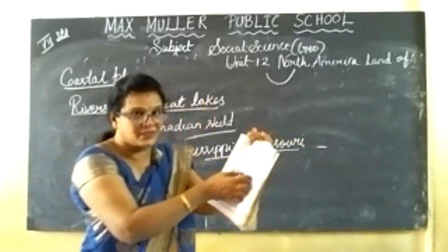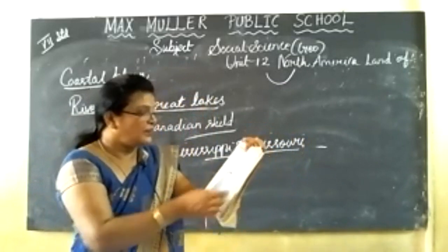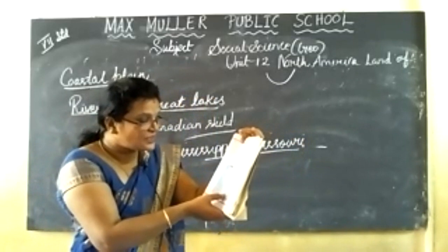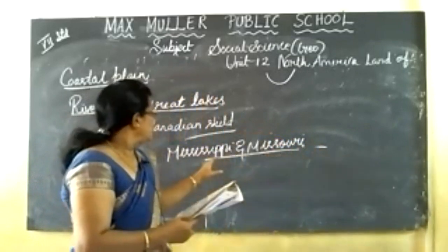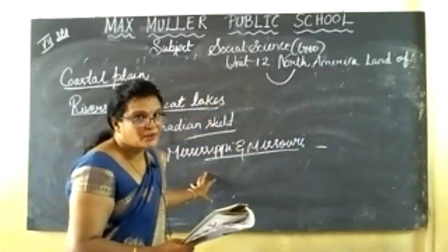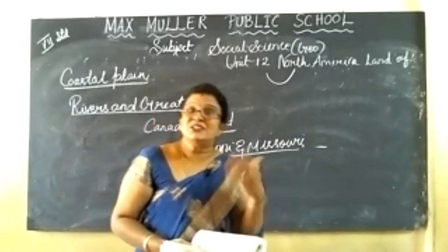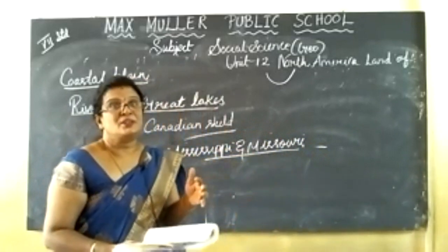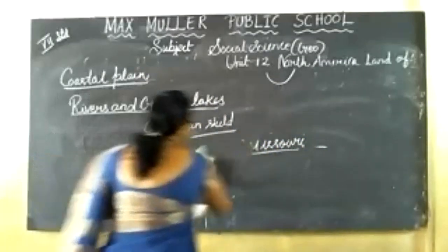Finally all the rivers flow to the Gulf of Mexico in the south. The Missouri is the important tributary of the Mississippi. So what are the other tributary rivers?